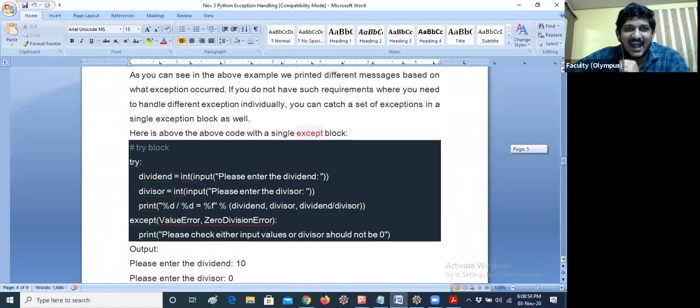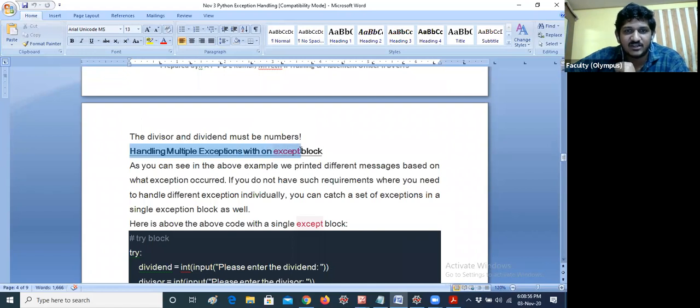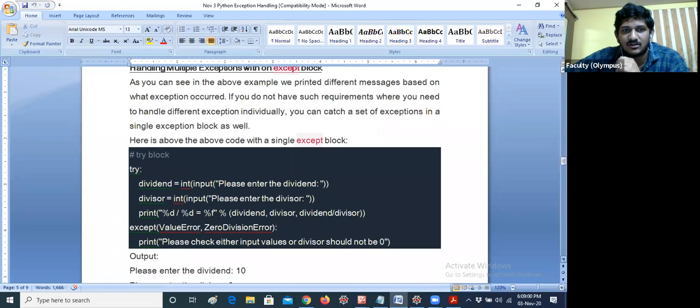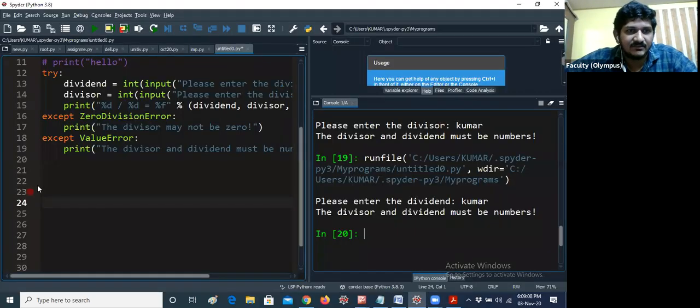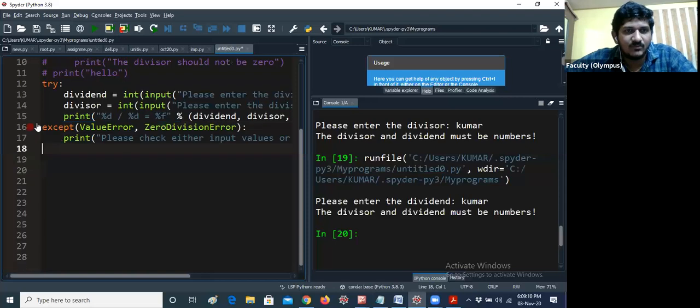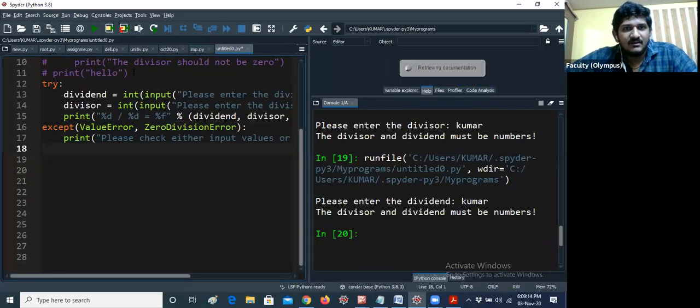Okay, we can handle multiple exceptions with one except block. Only one except block. Instead of 2 lines, you can also give it in 1 line, like except of value error, comma, zero division error.